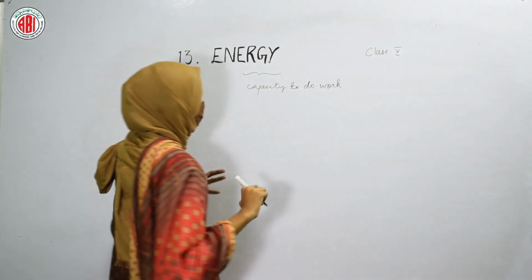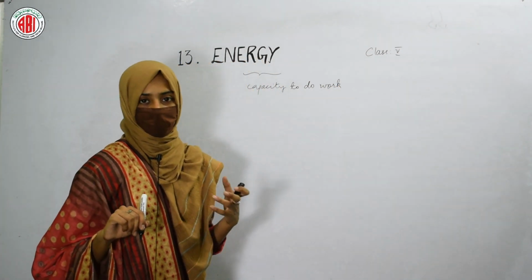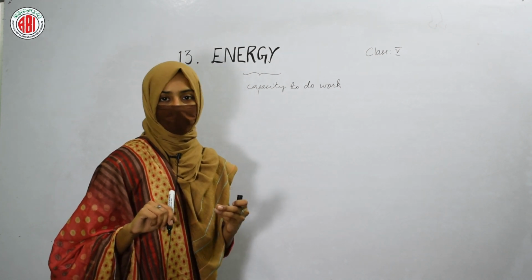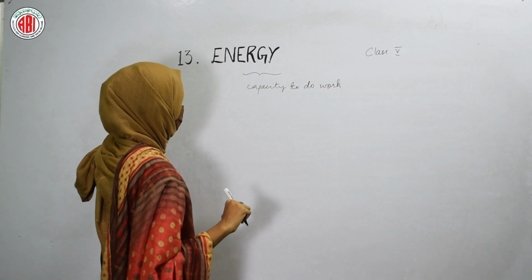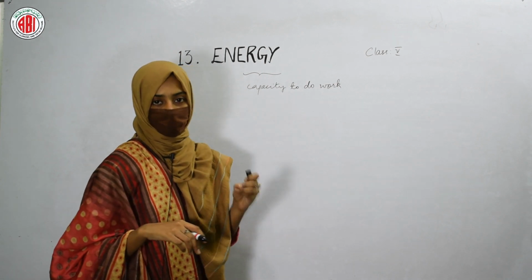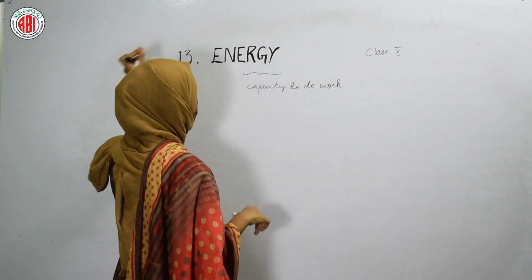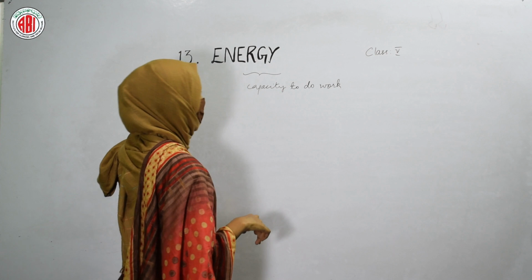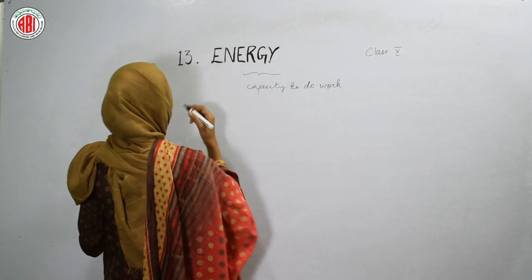Not only living things, but the different machines and equipments that are making the work of humans easier, these machines and other equipments also require energy to show some movement to do their work. Basically, energy is the capacity of things to do different tasks or to perform different activities.